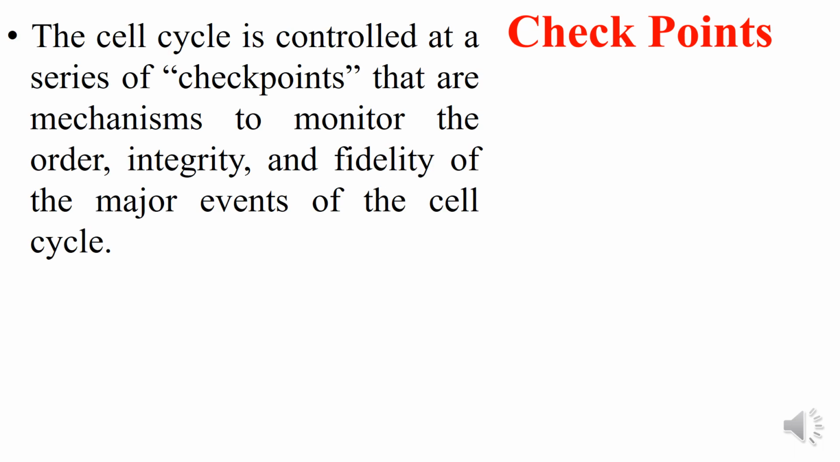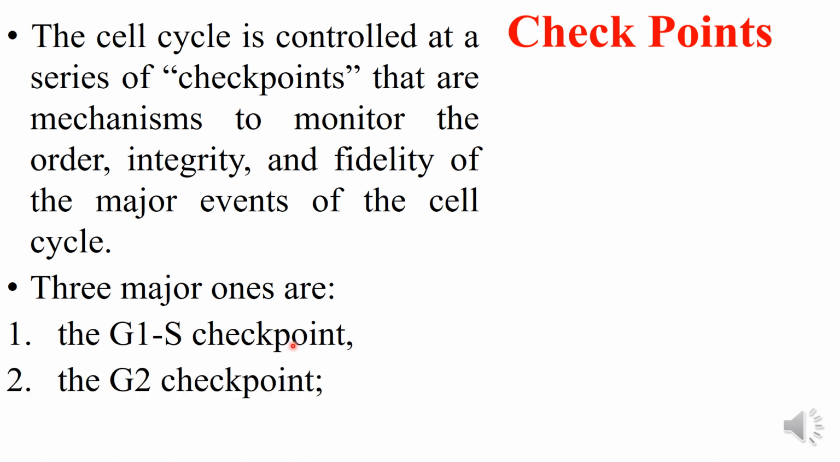Now we come to checkpoints. The cell cycle is controlled at a series of checkpoints that are the mechanism to monitor the order, integrity, and fidelity of the major events occurring in a cell cycle. There are various checkpoints, but the three major ones are the G1S checkpoint, the G2 checkpoint, and the M checkpoint.